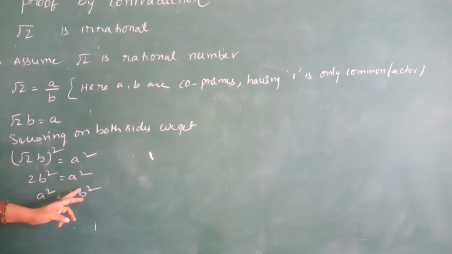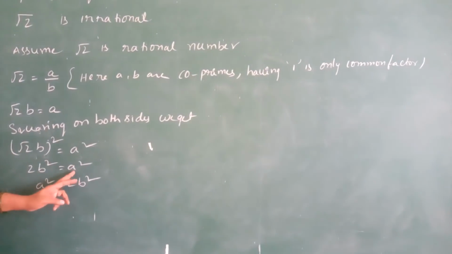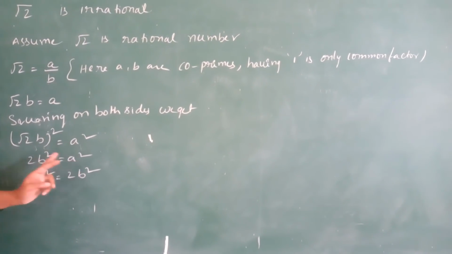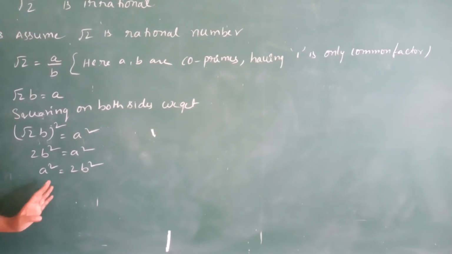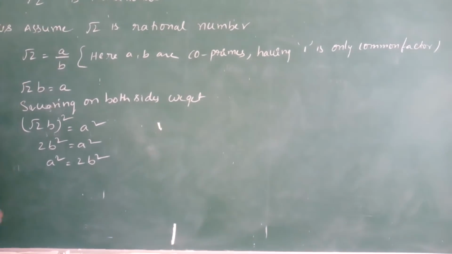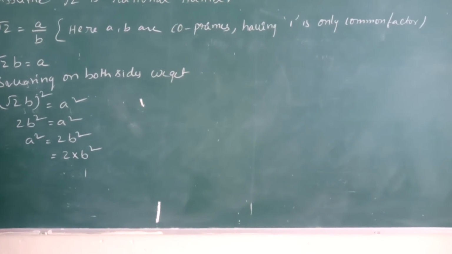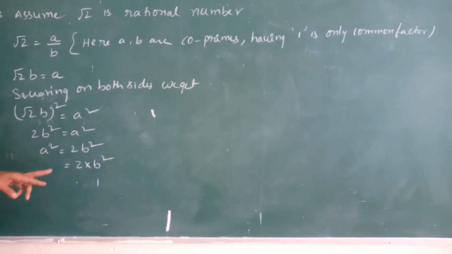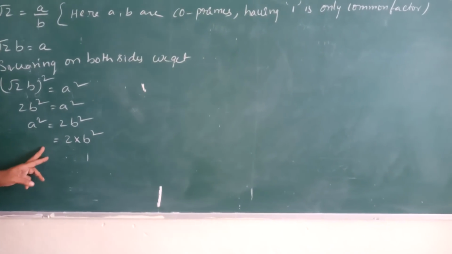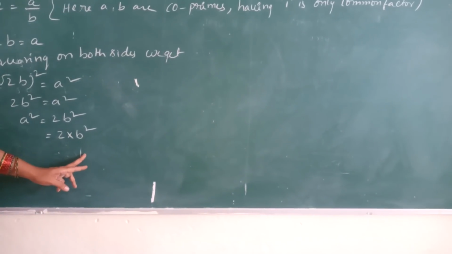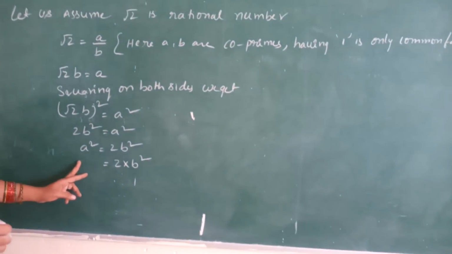Is there any problem? No. Why? Both LHS and RHS are equal, so we can write it here or here. What is the meaning of 2 into b square? It means a square is divisible by 2 and b square. 2 and b square are the factors of a square.